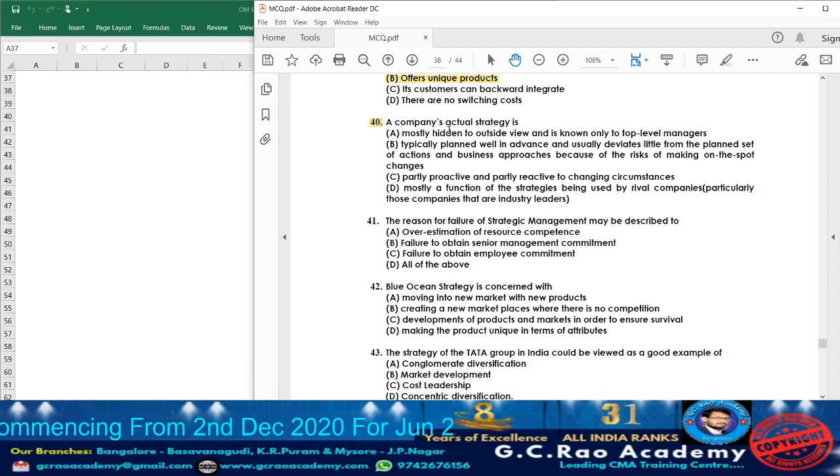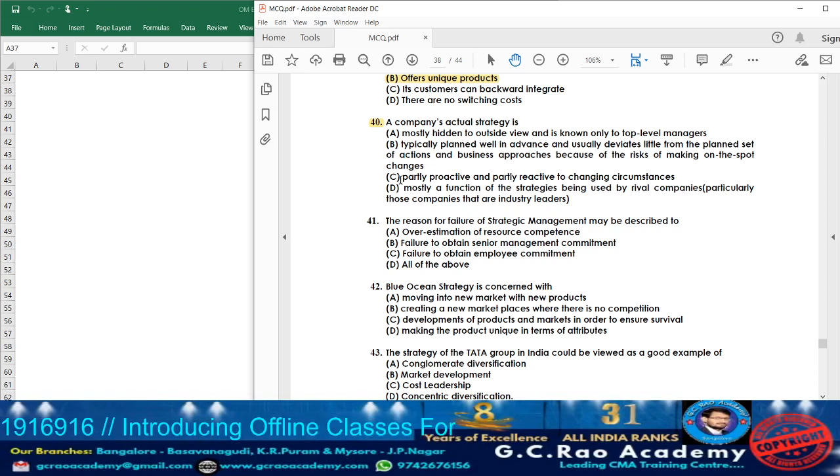What are they telling? A company's actual strategy is. What is the actual strategy? Option A, they are telling mostly hidden to outside view and is known only to top level managers. No, usually nowadays it will be known to all levels of managers. So accordingly, option A cannot be the answer. Option B, typically planned well in advance and usually deviates little from the planned set of actions and business approaches because of the risk of making on the spot changes, they are telling.